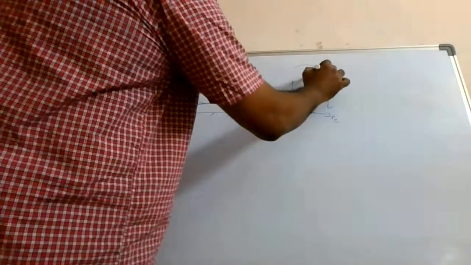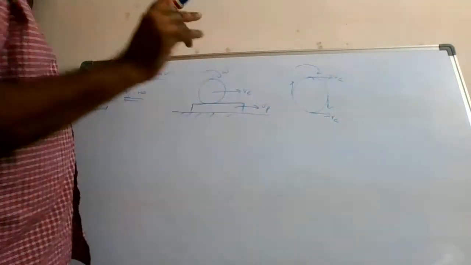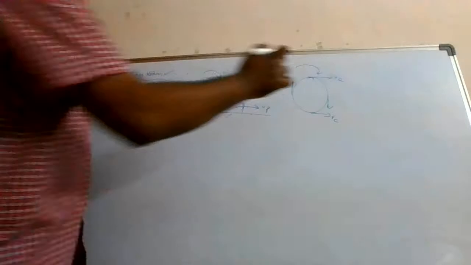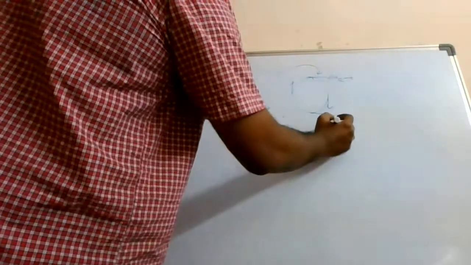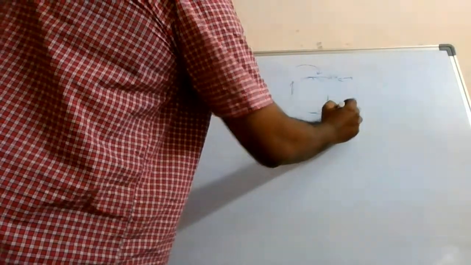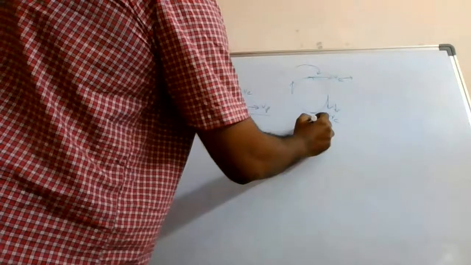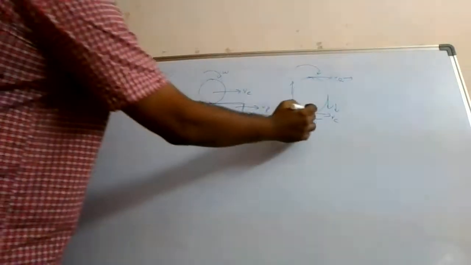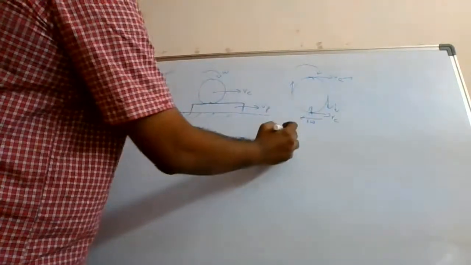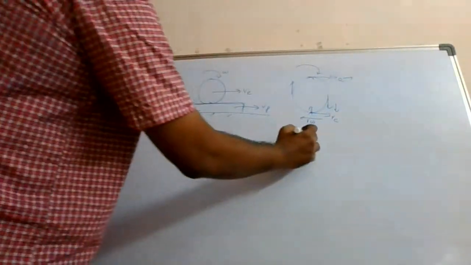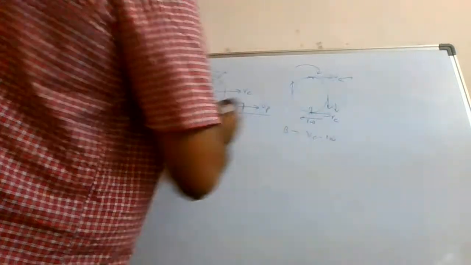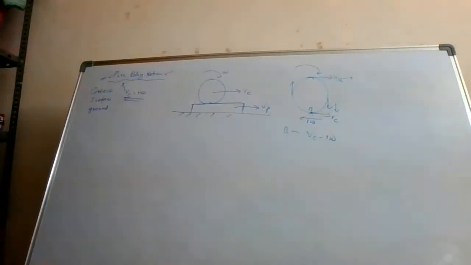And it is experiencing omega in this direction. So there is an R omega component also, as I told you. Here the R omega will be in this direction, here the R omega will be in this direction, but here the R omega will be in this direction, isn't it? So it is in the opposite direction of Vc over here. So what is the net speed of this lowest point, let us say B, of the disc? It is Vc minus R omega, isn't it?